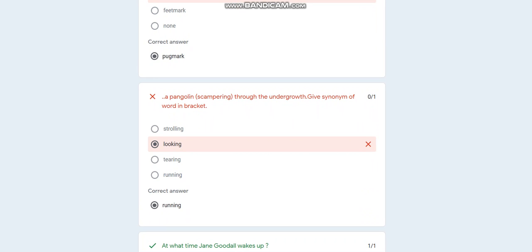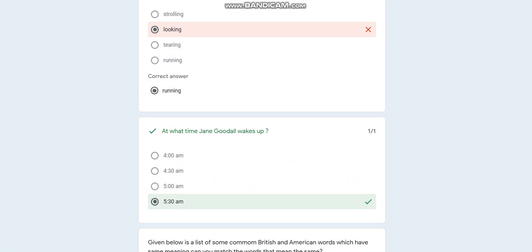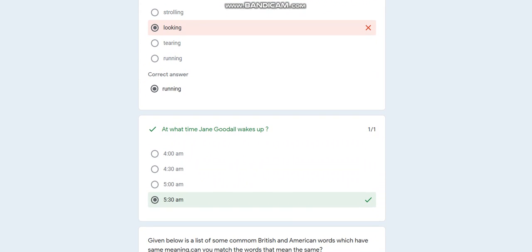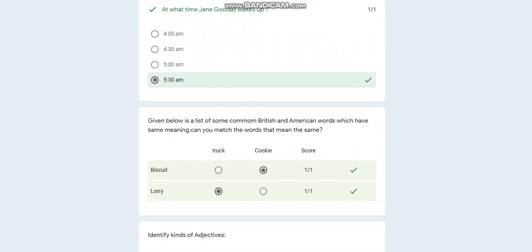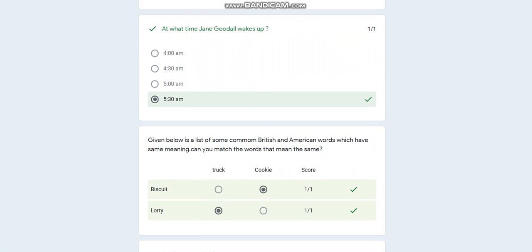Then over here, 530 is the correct answer, so I got a green tick mark which shows that my answer is correct. Then there is a list of some common British and American words which have the same meaning.